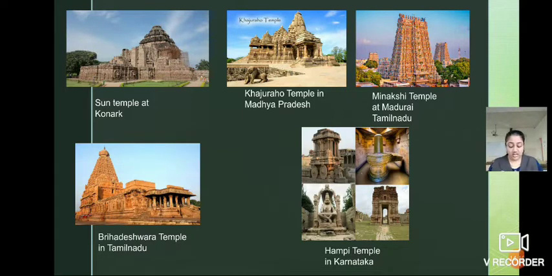temples also. Now here the Sun Temple at Konark, then Khajuraho Temple in Madhya Pradesh, then Meenakshi Temple at Madurai, which is in the state of Tamil Nadu, then Brihadeshwara Temple also in Tamil Nadu, and Hampi Temple in Karnataka. So the ruins of all these are examples of the temples which were built in the past.